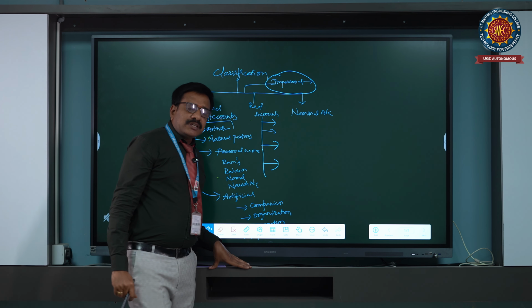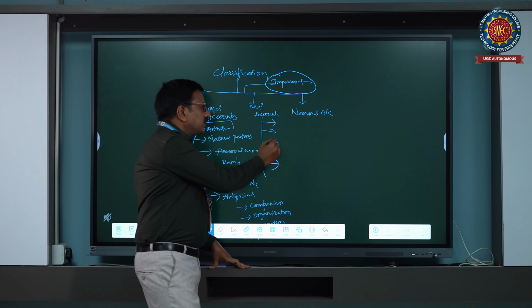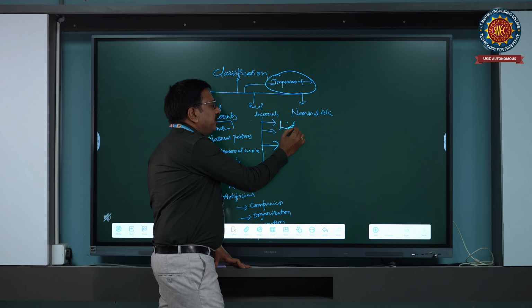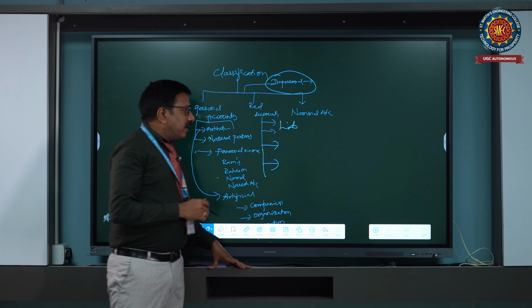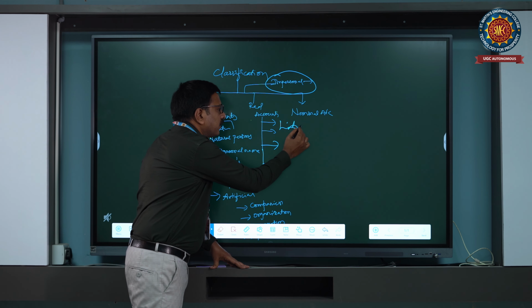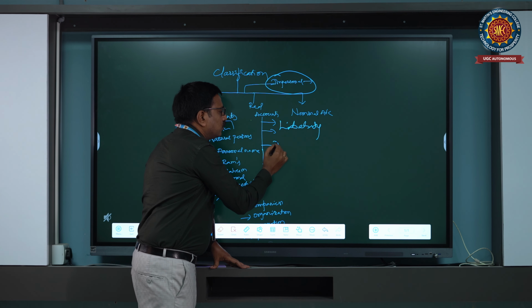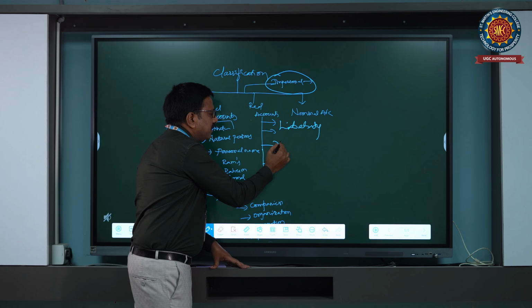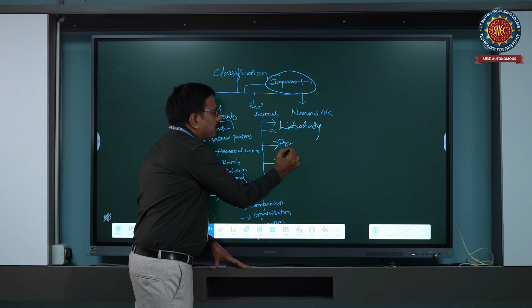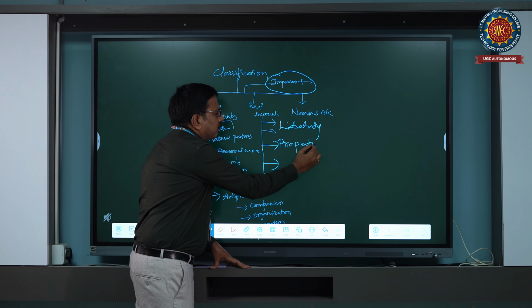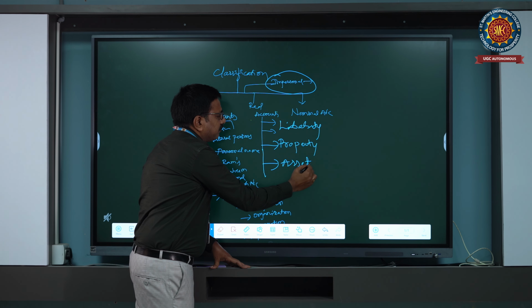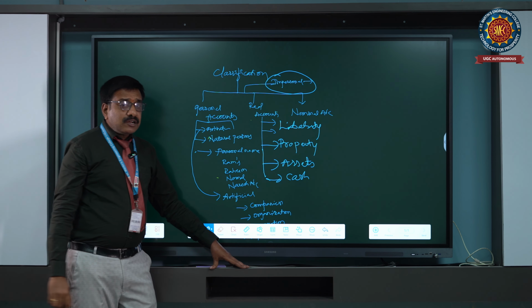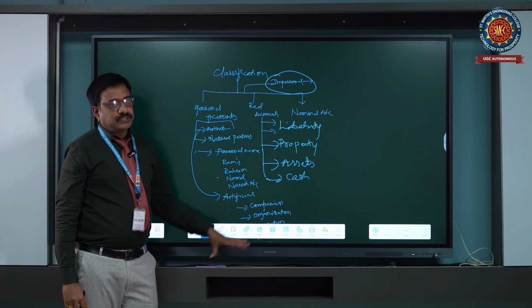Here it is the position, liability, and property of the companies. These are related to business. It may be any property we are dealing with in the business, any assets, or cash. So these all come under real accounts.